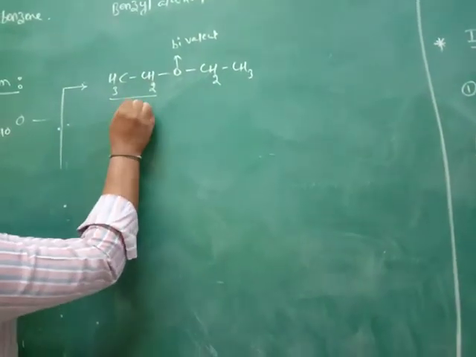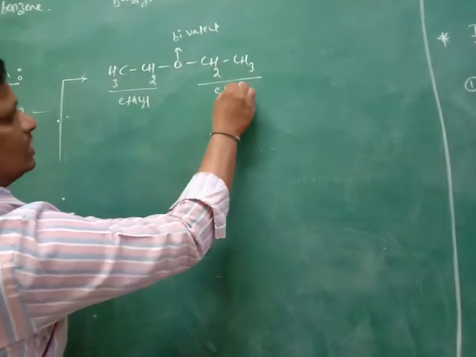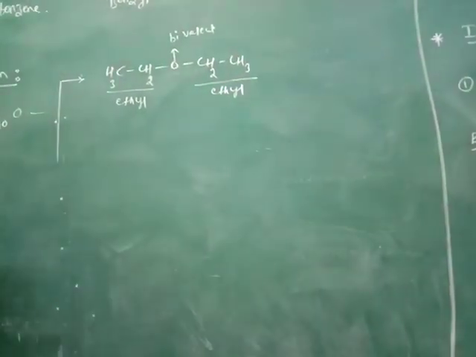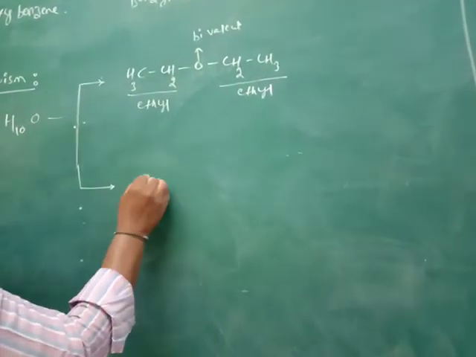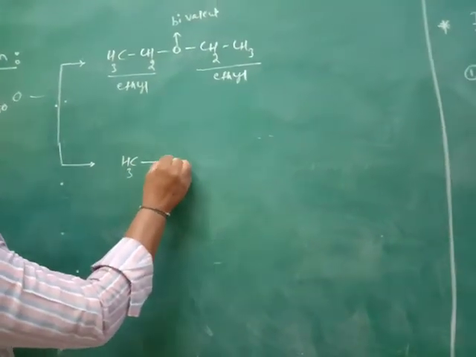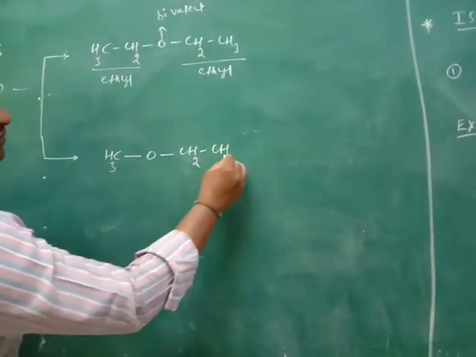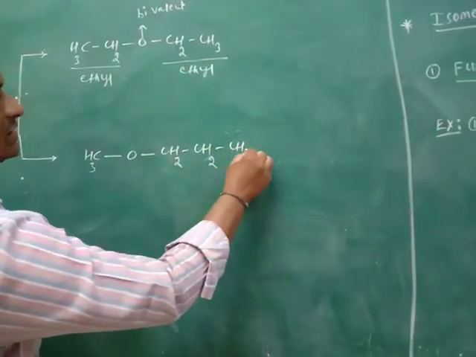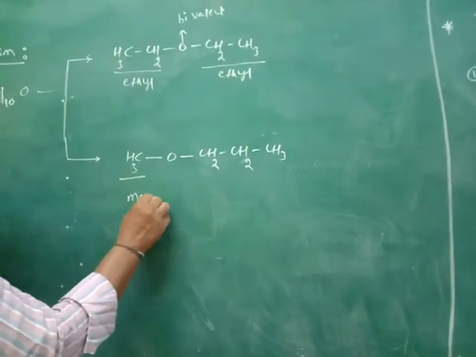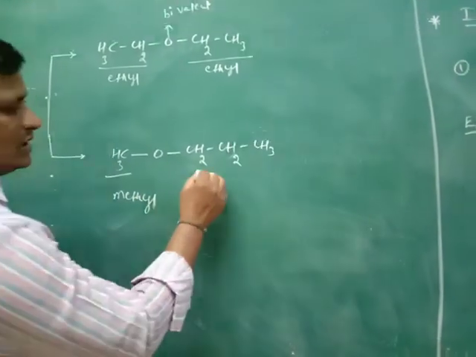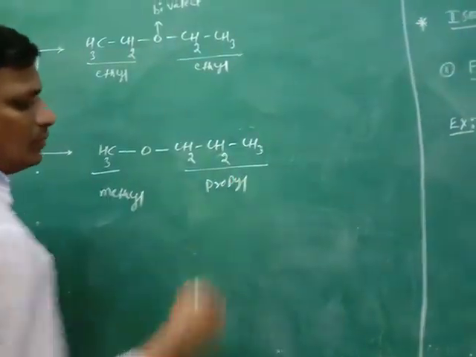In this one, both ethyl groups are present on the oxygen. The next compound is CH3OCH2CH2CH3. CH3 is the methyl group, and CH2CH2CH3 is the propyl group.